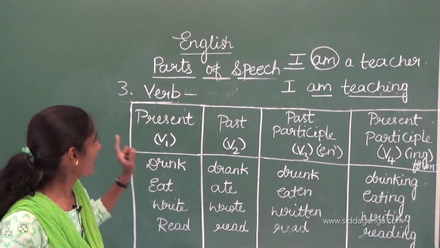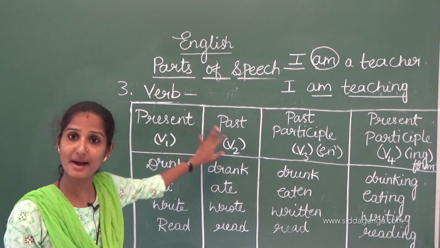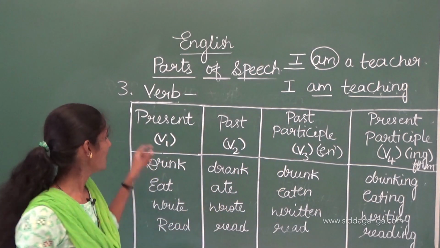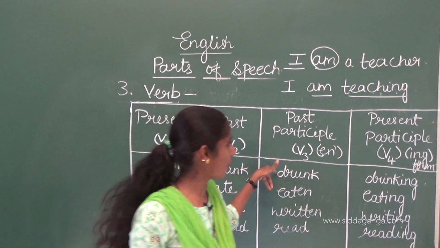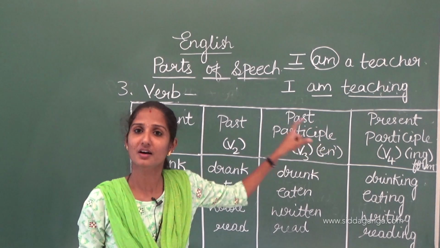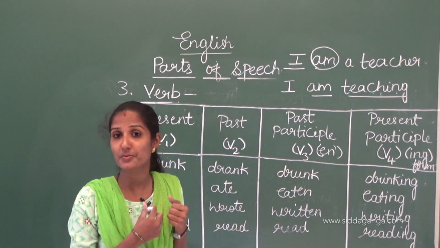One more thing, you have to understand these forms: present form, past participle, present participle. You can call it verb first form, verb second form, verb third form, verb fourth form. Verb third and fourth form, what do those verbs need? Those verbs need helping verbs.